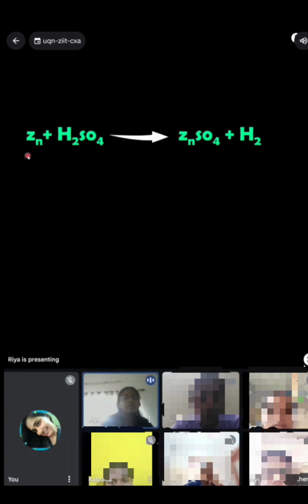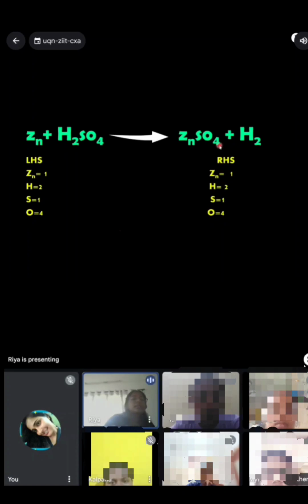Moving on, this is an example of zinc plus hydrogen sulfate gives you zinc sulfate plus hydrogen. So if we take a look at LHS and RHS. Zinc in LHS it is 1. It is also 1 in RHS.